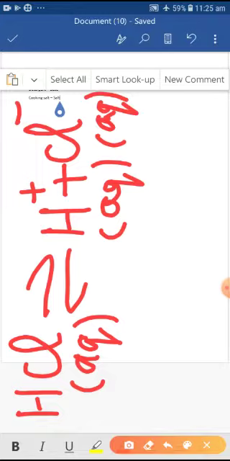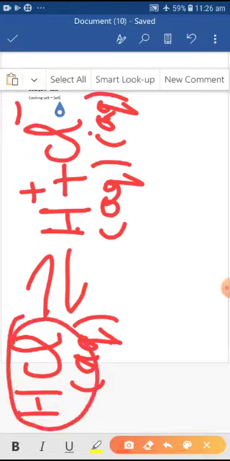Hydrochloric acid dissolved in water forms H+ and Cl- ions. So here an acid is a substance or compound that produces H+ ions.